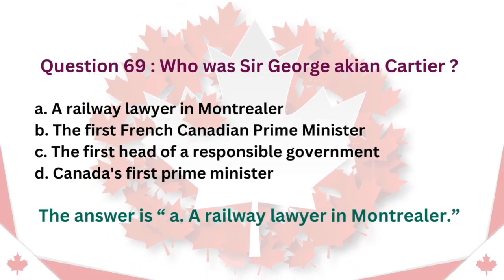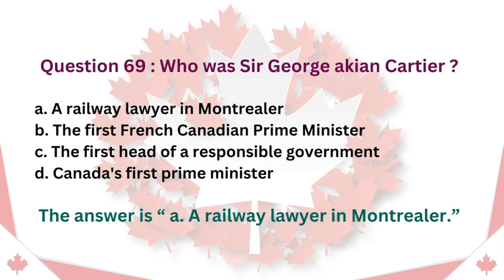Question 69. Who was Sir George Étienne Cartier? A. A railway lawyer in Montreal. B. The first French-Canadian Prime Minister. C. The first head of a responsible government. D. Canada's first Prime Minister. The answer is A. A railway lawyer in Montreal.